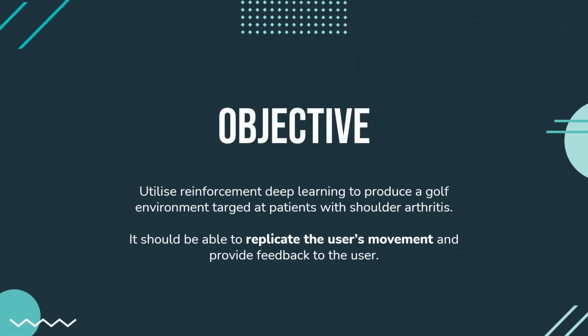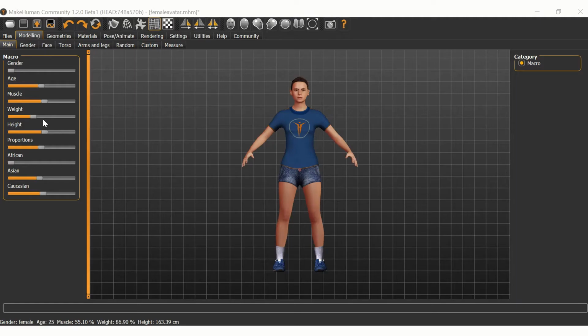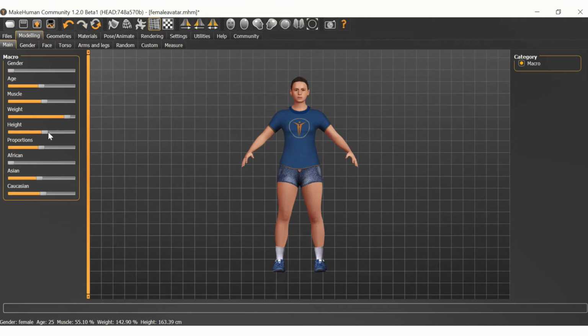With that in mind, this project utilized deep reinforcement learning to create a golf environment targeted at patients suffering from shoulder arthritis. The humanoid agent is given the task of imitating the patient's movement and eventually providing active feedback to the patient. Firstly, we use MakeHuman to generate a photorealistic humanoid avatar based on the patient's gender, age, ethnicity and proportions.